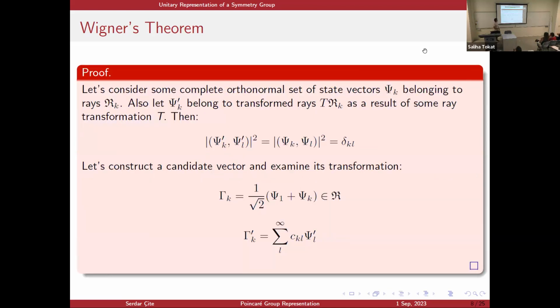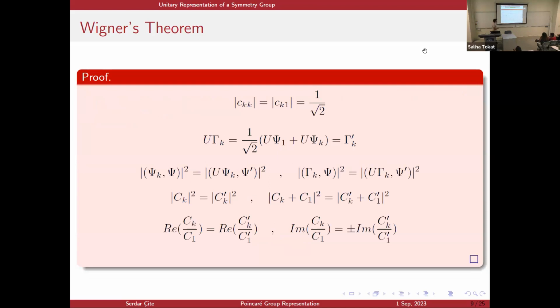Now, the proof of Wigner's theorem is actually quite long, but I will give you the main idea. I can assume a complete orthonormal set of state vectors. They satisfy this probability relation. So I choose a candidate vector, gamma k, and the transformed gamma k may be expanded by this orthonormal basis. Now, let U be the operator of this transformation, and it will satisfy these probability relations.